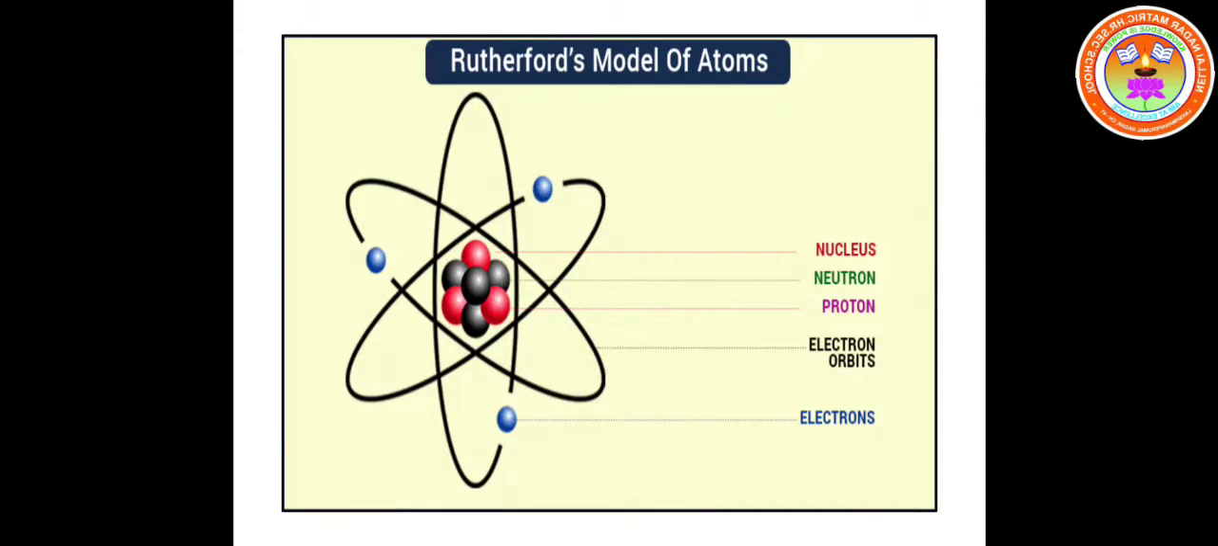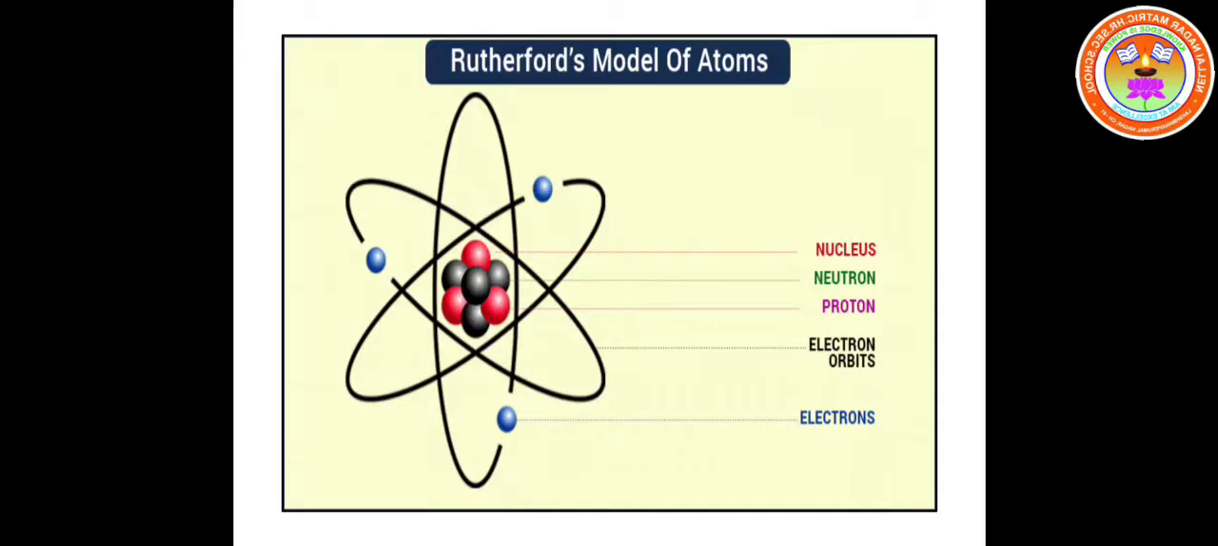So this is the birth of nucleus. This is the point where Ernest Rutherford discovered the nucleus of an atom. Based on the observations from the alpha scattering experiment, Ernest Rutherford concluded that he proposed that there is a positively charged mass at the center of an atom. It is called the nucleus.